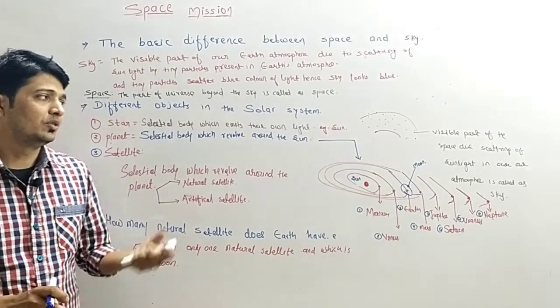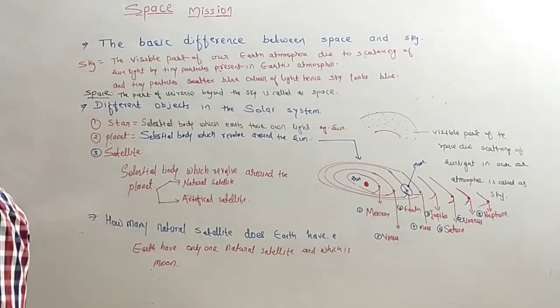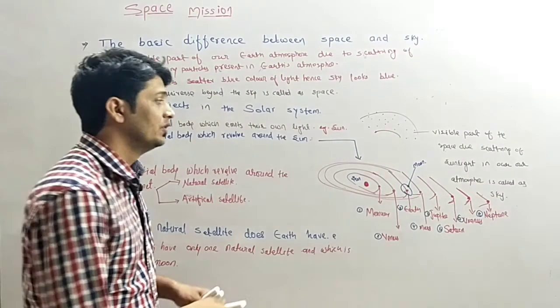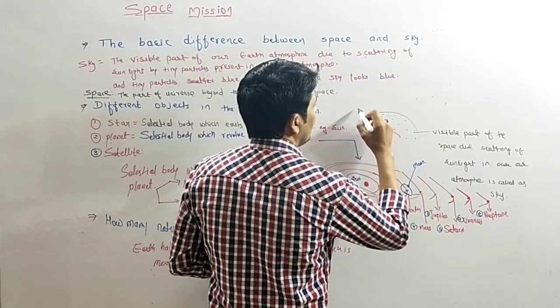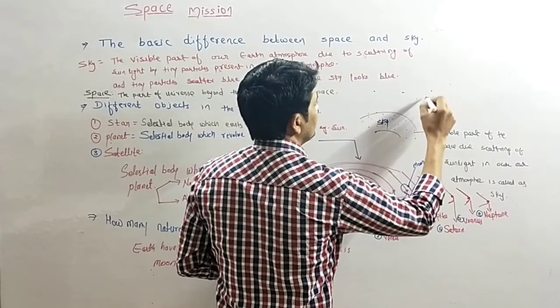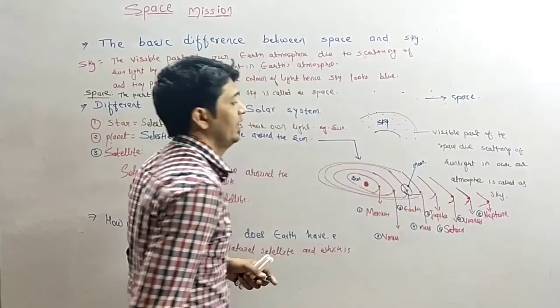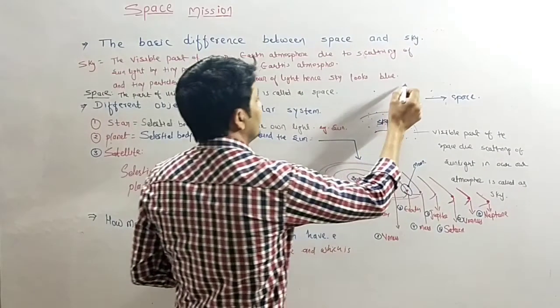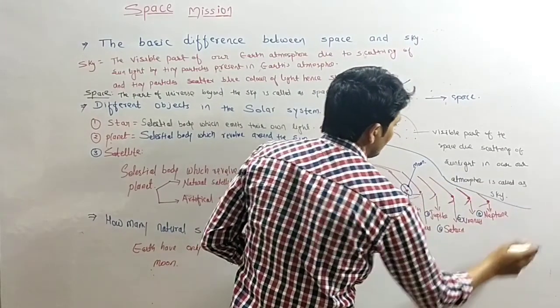So write it down. This is the sky, visible, and this is space. It is another part we have just written to understand.